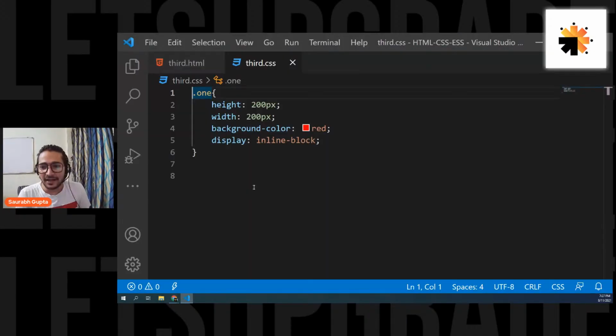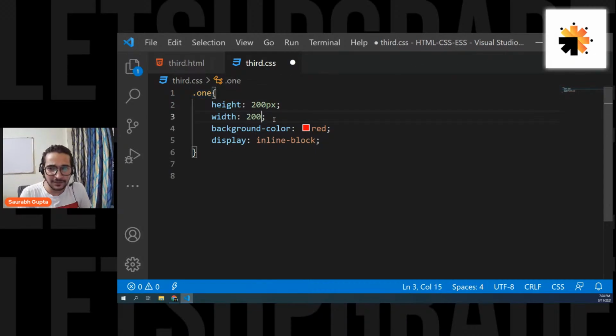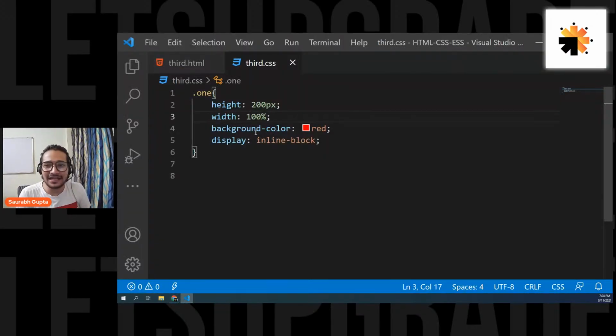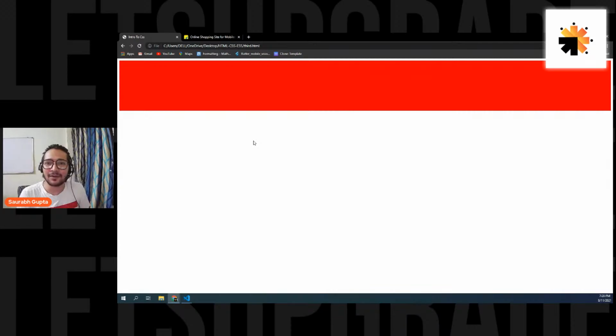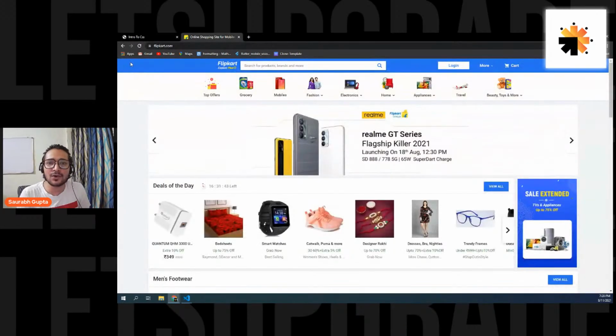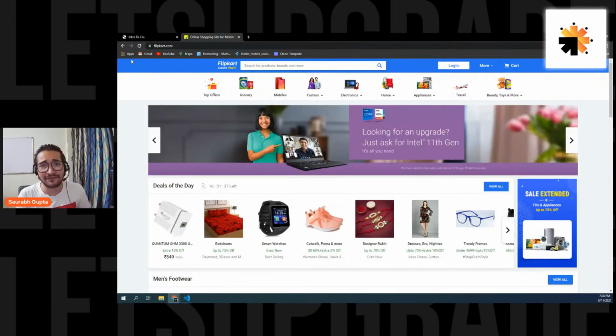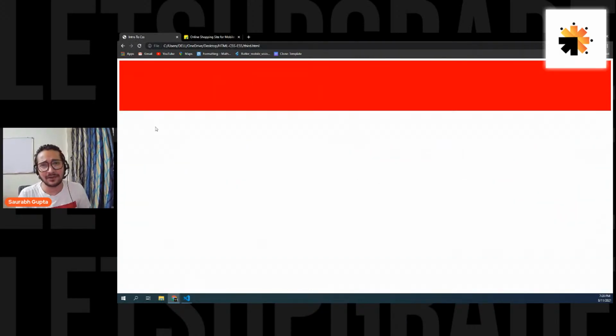And if I give it a width of 100%, that means I make it full width, you can see there's also a gap on the right side, on the top and on the left. So how is this gap coming? We have not given any margin or padding to the element. And if I go on Flipkart, you can see there is no gap. If you go on Facebook or Twitter, they don't have any gap. Why are we having a gap here?